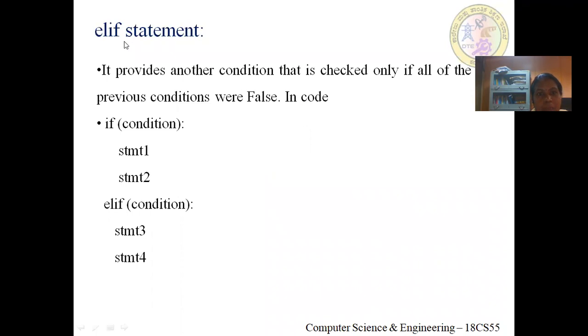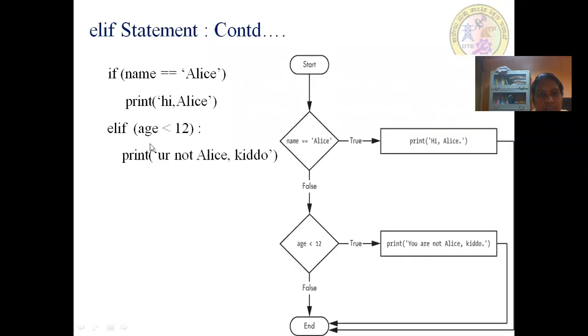Else if. It provides another condition that is checked only if all the previous conditions were false. At the else part, we have one more if statement to check for another condition. If condition, then some set of statements, then we have an else if. What is else if? It is nothing but, at the else, again we are checking for one more condition, where the program can check for more than one possible condition. Then statement 3 and statement 4 will be executed. The keyword which represents else if is elif. Note that the e and the s of else are missing.